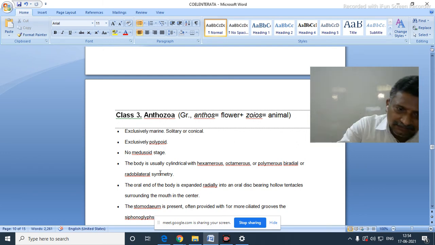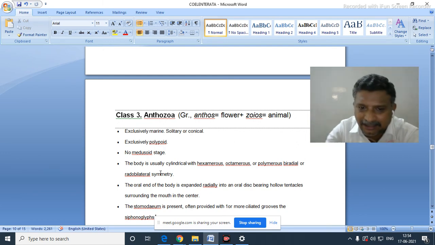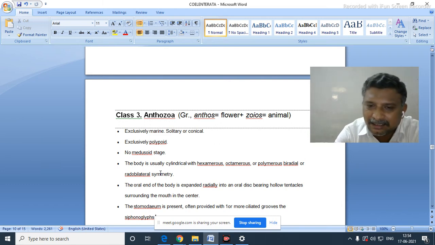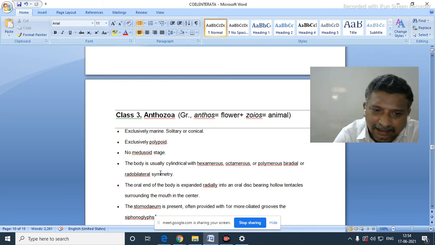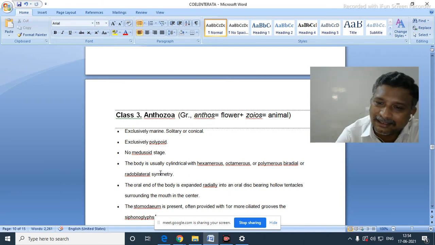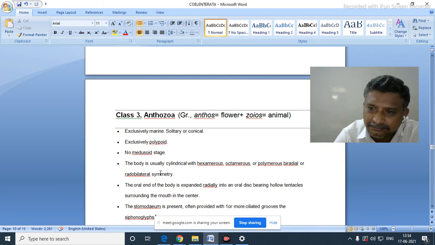Now the body is usually cylindrical with hexamerous, octamerous, polymerous, biradial or radiobilateral symmetry. The oral end of the body is expanded radially into an oral disc bearing hollow tentacles surrounding the mouth in the center.